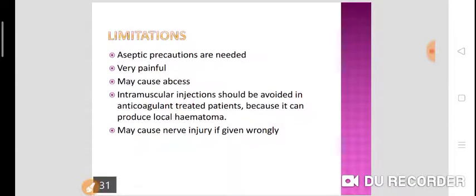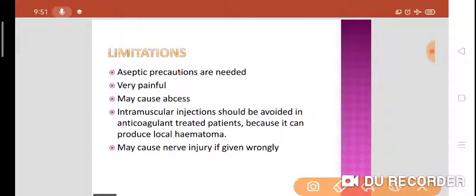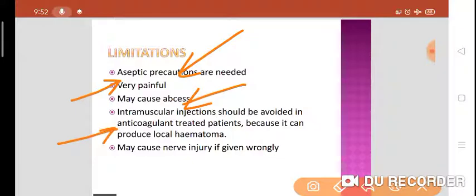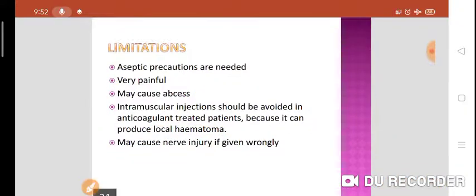Now what are the limitations of this route? Aseptic precautions have to be maintained. It is invasive and quite painful because it goes into the muscle. It may cause abscess. Intramuscular injection should be avoided in anticoagulant treated patients because it may lead to local hematoma. It may cause nerve injury if it is given wrongly.